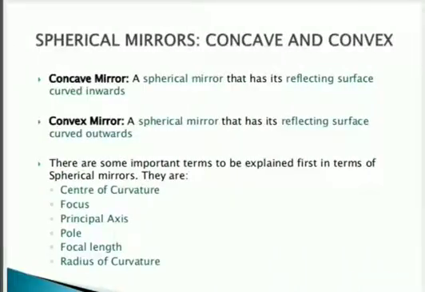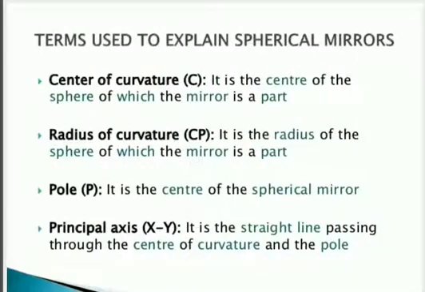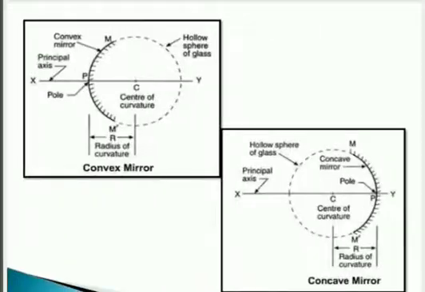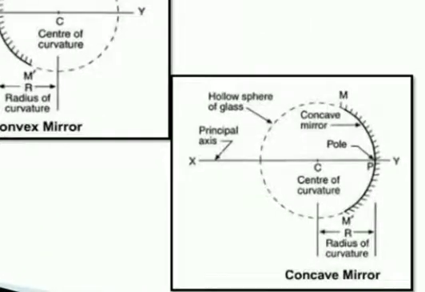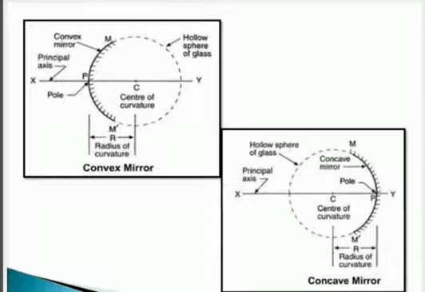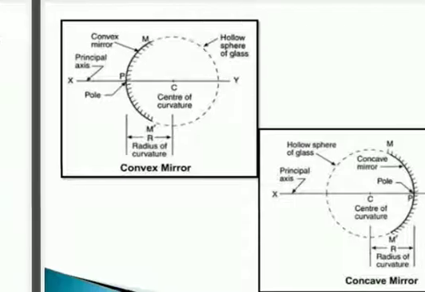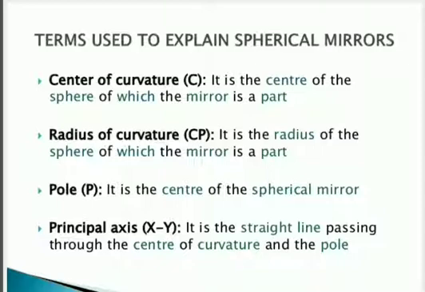In our next video we are going to do some terms used in the spherical mirror. They are very important, like center of curvature, it is represented by C. Radius of curvature represented by capital R. Then pole represented by P. Principal axis is represented by a single line. Then C. Here diagrams are also given to understand the center of curvature, radius of curvature and all other things. This we are going to discuss in our next video.